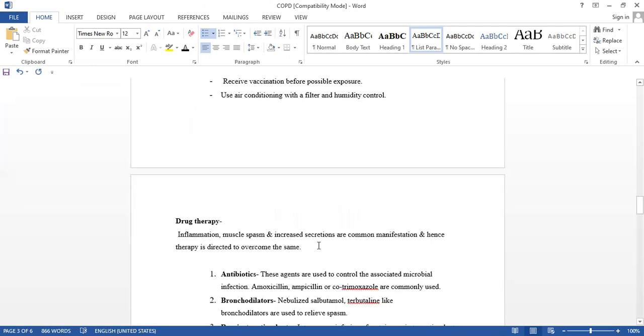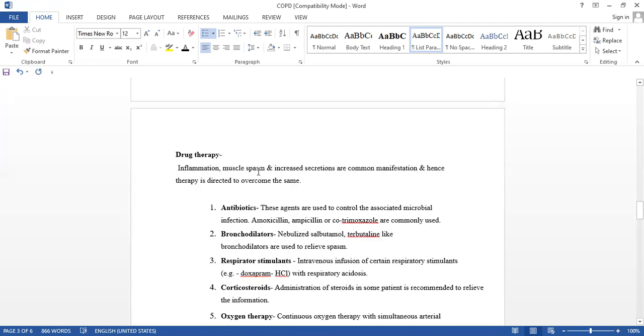Now drug therapy. Inflammation, muscle spasm, and increased secretions are common manifestations, isn't it? And hence the therapy is related to that. If there is infection, inflammation, what will we give? Antibiotics.